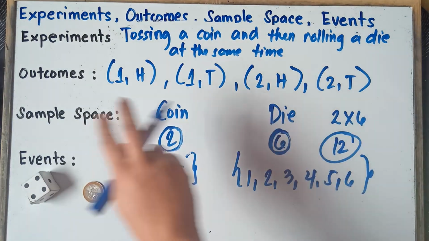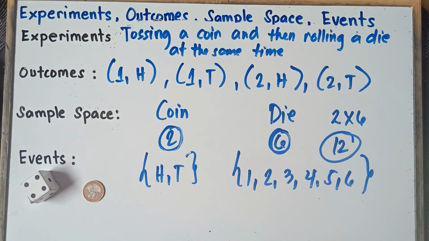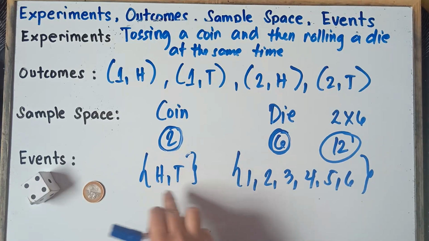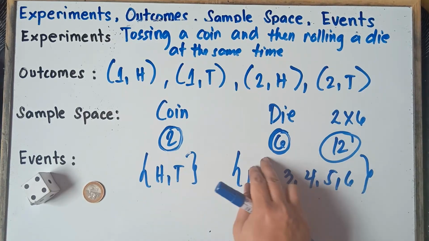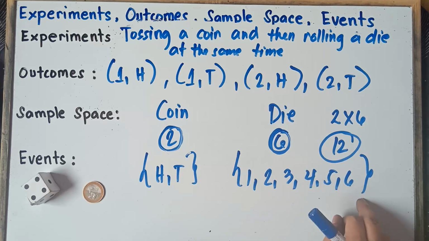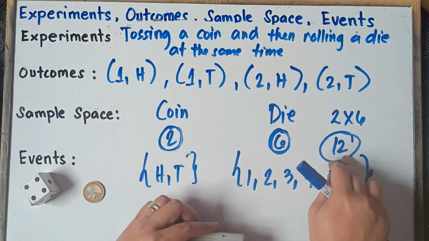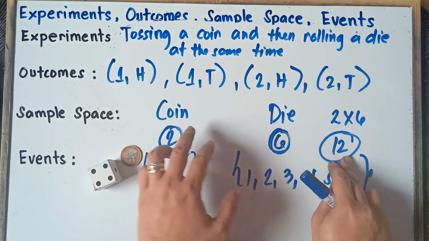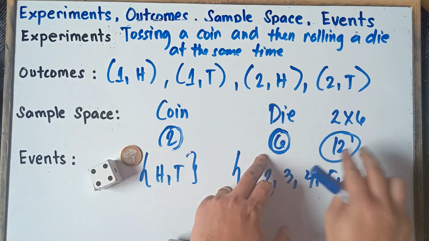So let's try that one, class. Let's check if we have 12 possible outcomes. Once again, class, for a coin, there would be 2 outcomes, head and tail. And then for a die, the number of outcomes, there would be 6, because for a die, there would be 1, 2, 3, 4, 5, 6. Simply multiply this one. 2 times 6, there would be 12. So therefore, if we toss a coin and then we roll a die at the same time, we simply multiply the number of outcomes. 2 times 6, there would be 12.